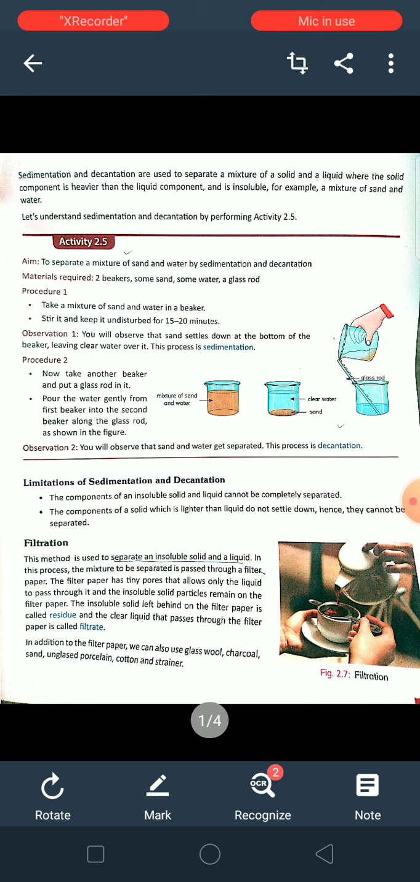And then, to separate them completely, to pour the clear water into another container, this process is known as decantation, which is shown in the third diagram. I hope you all understood this.